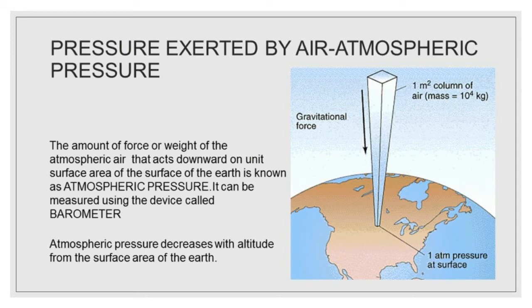So what is atmospheric pressure? The amount of force or weight of the atmospheric air that acts downwards on unit surface area of the surface of the earth is known as atmospheric pressure. Atmospheric pressure decreases with the altitude from the surface of the earth.